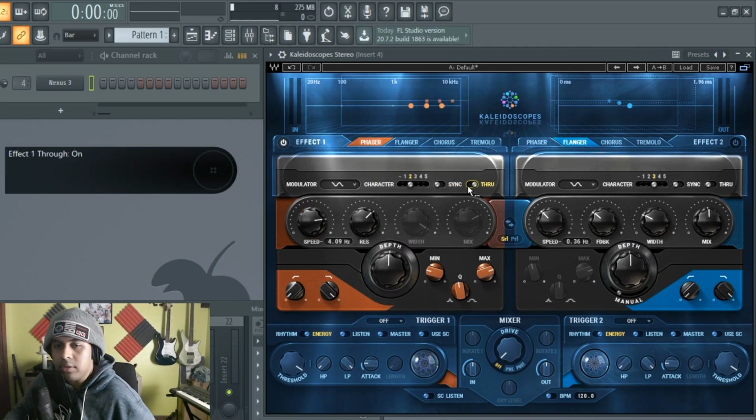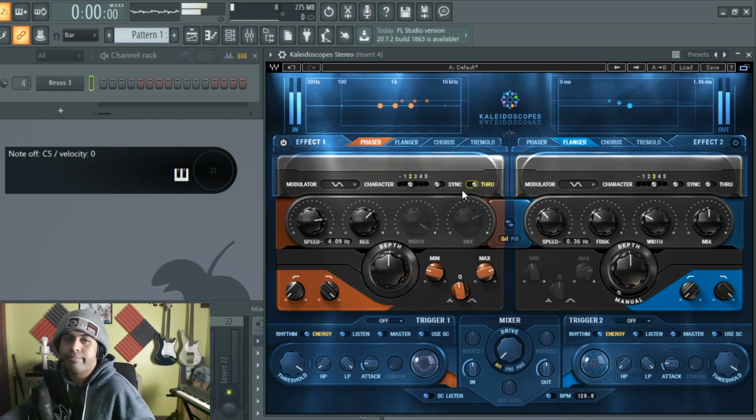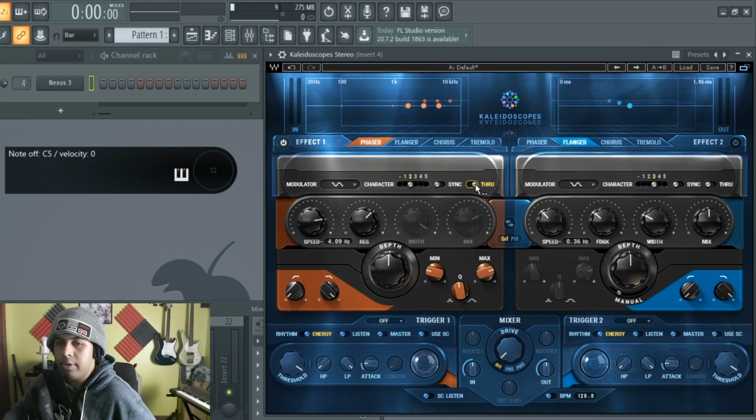And this through button, just say, yo, I'm through with it. That's pretty much just like, yo, forget the width, forget the mix, I'm just through with it. I honestly don't know what it does.